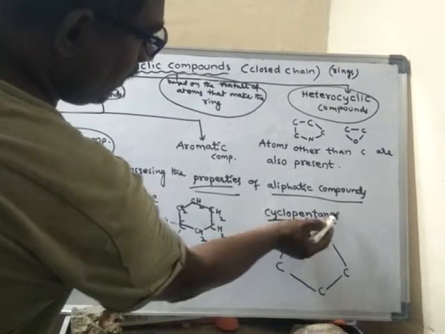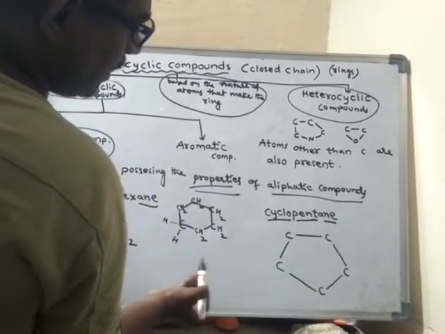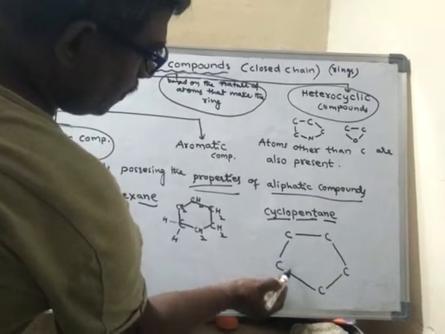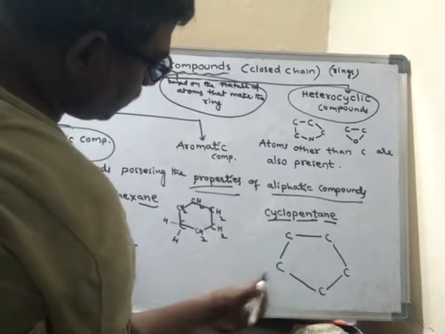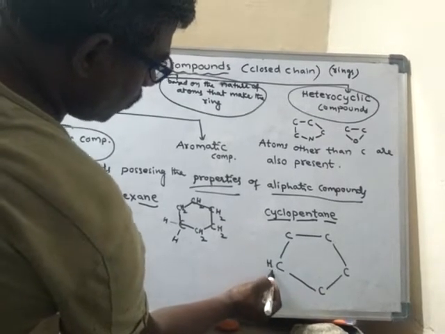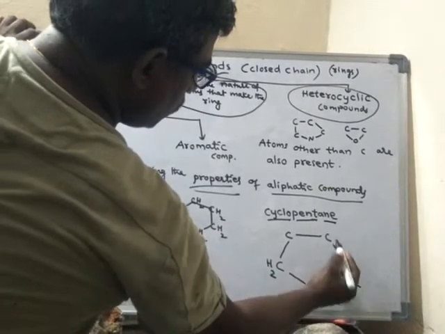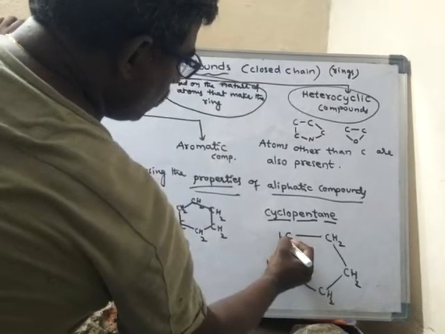Every carbon forms 2 bonds with the 2 carbon atoms, and the other 2 bonds will be with 2 hydrogen atoms: CH2, CH2, CH2, CH2.